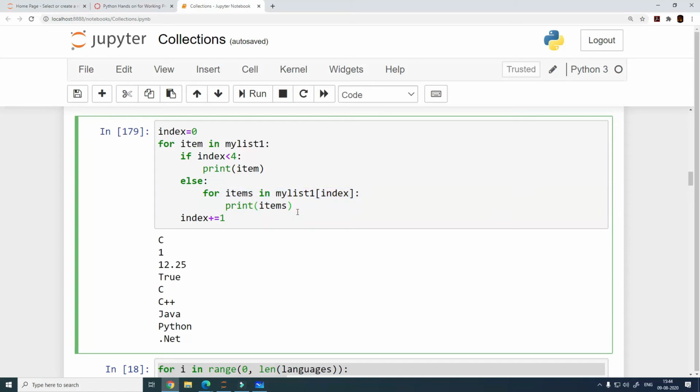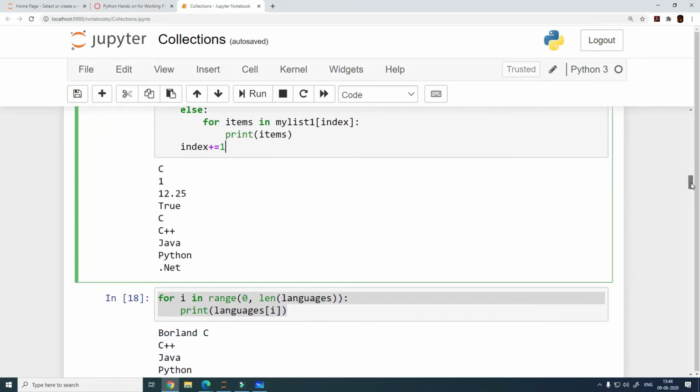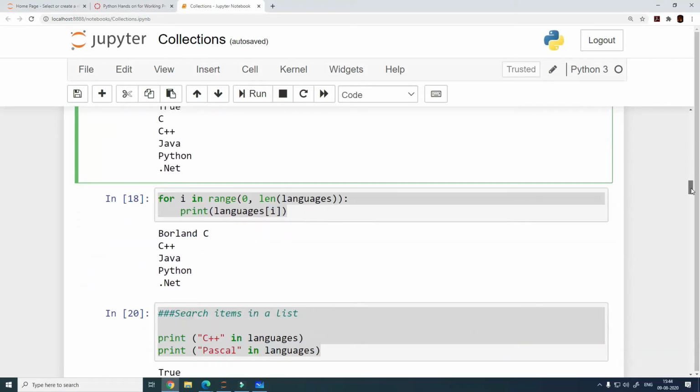So again, the easy thing to do to figure out what is happening here and how to interpret this is doing a dry run. You only have a my list variable here and we have only a single index variable, right? So you can quickly do the dry run yourself, right? So that is done. Let's move on.